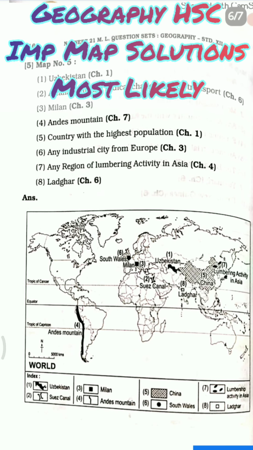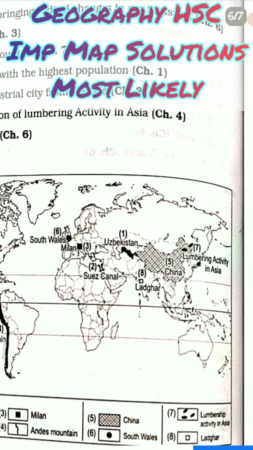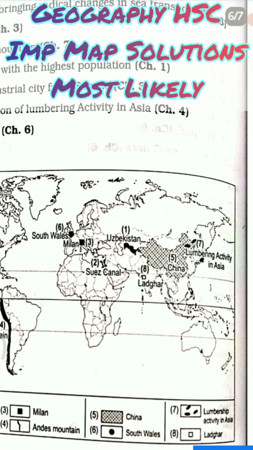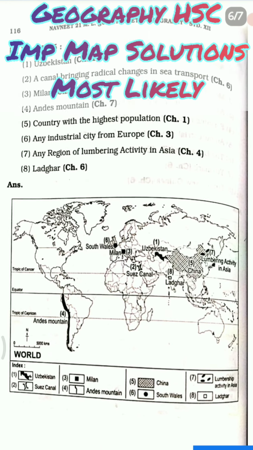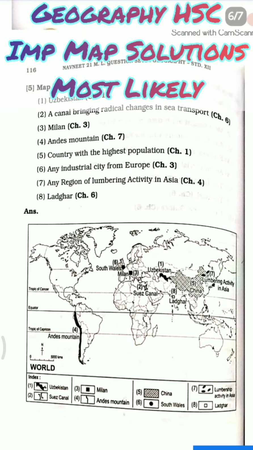After that we have any region of lumbering activity in Asia. तो एशिया में lumbering activity कहाँ पे है? तो ये है चाइना के आसपास ही दिखाई है उन्होंने. नेक्स्ट है लाडघर. सो लाडघर is again in India. We all are aware of that place.